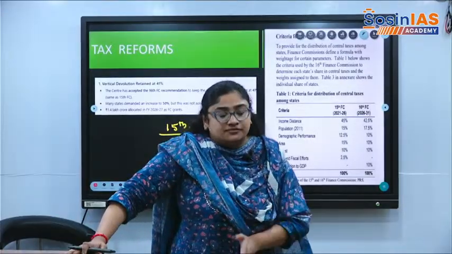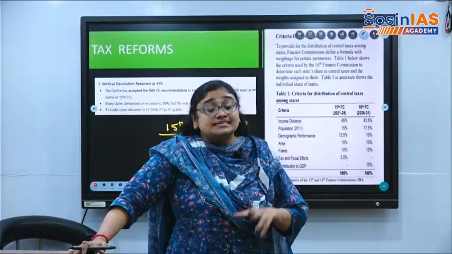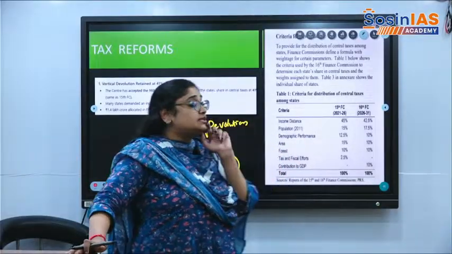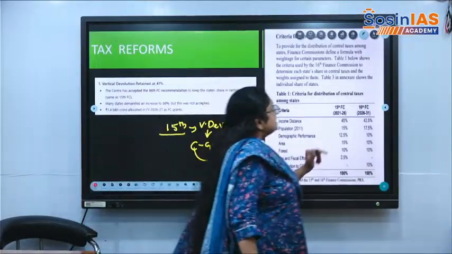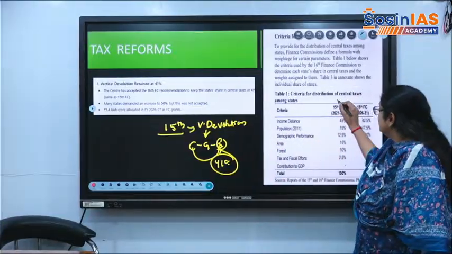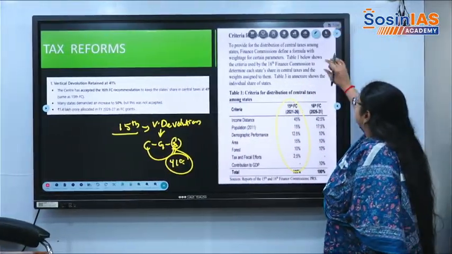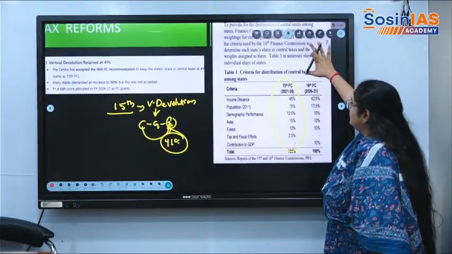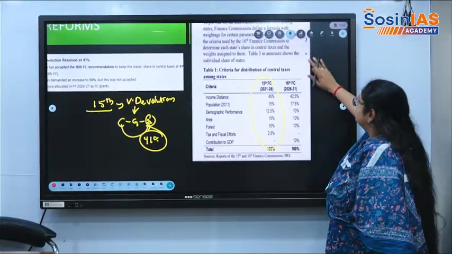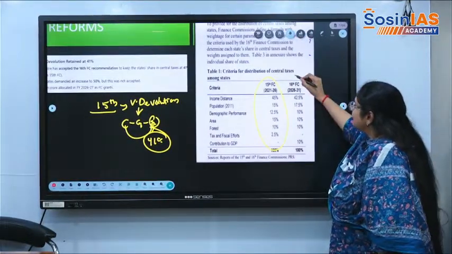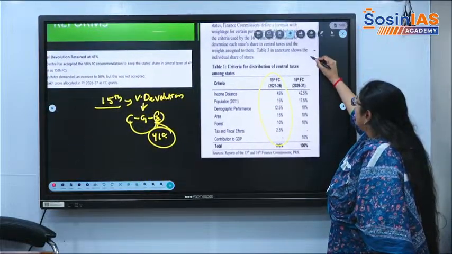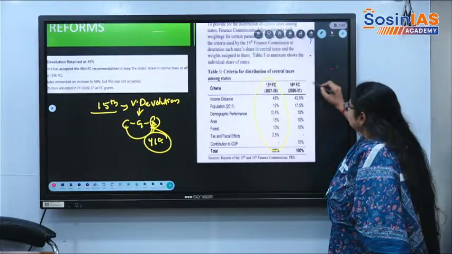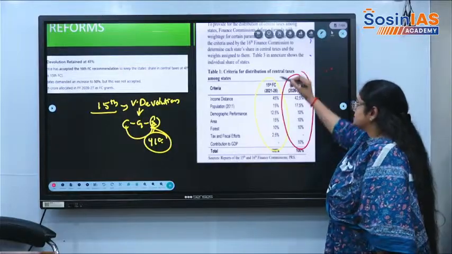So here the 16th Finance Commission is directly revamping the entire criteria. This is what you need to know presently. Here, in the 15th Finance Commission 21 to 26 and the 16th Finance Commission, there are changes.